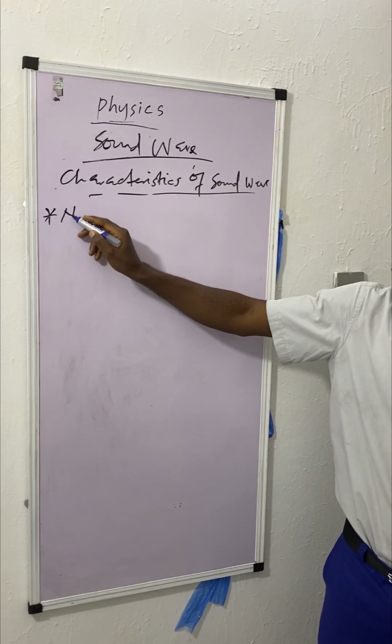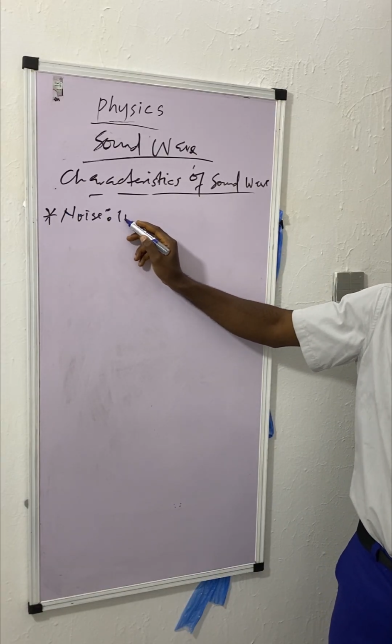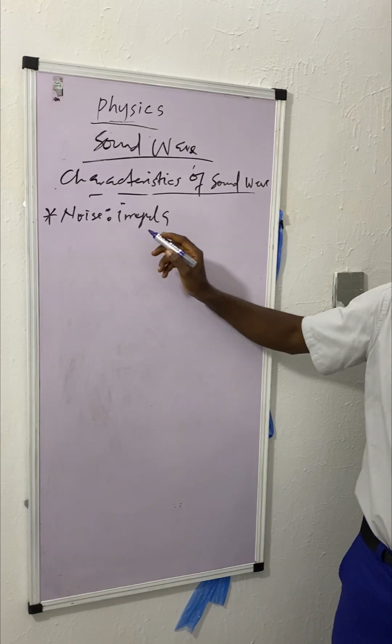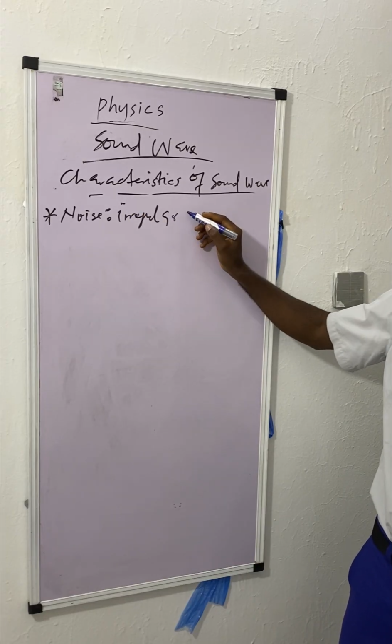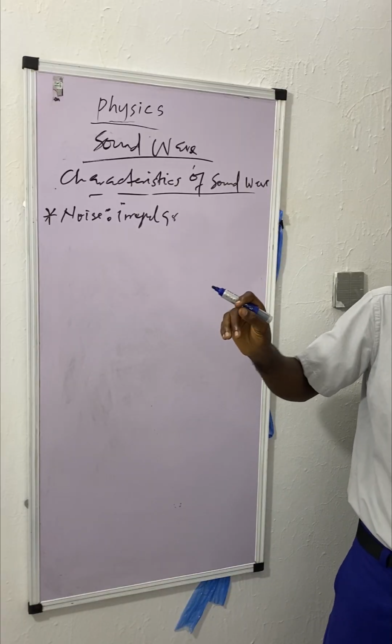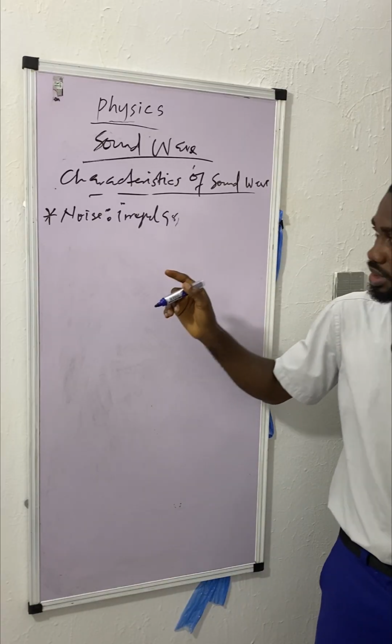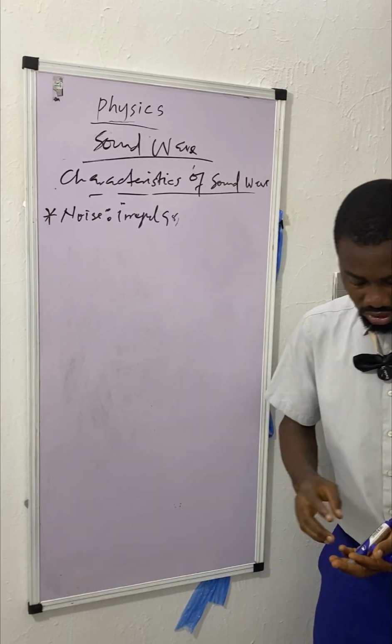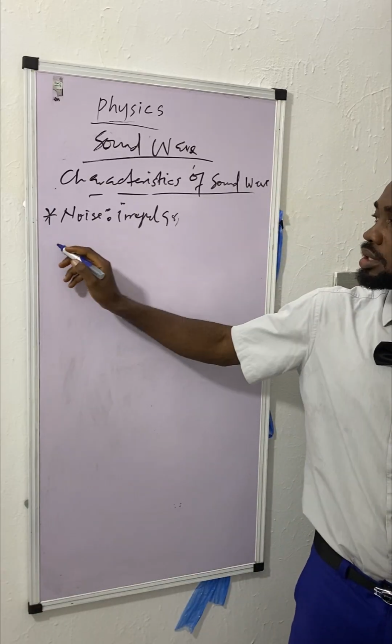All right, noise is irregular, and the difference in frequency of various notes is usually high. It is an unpleasant vibration. The difference in the frequency of the particles is usually very high.